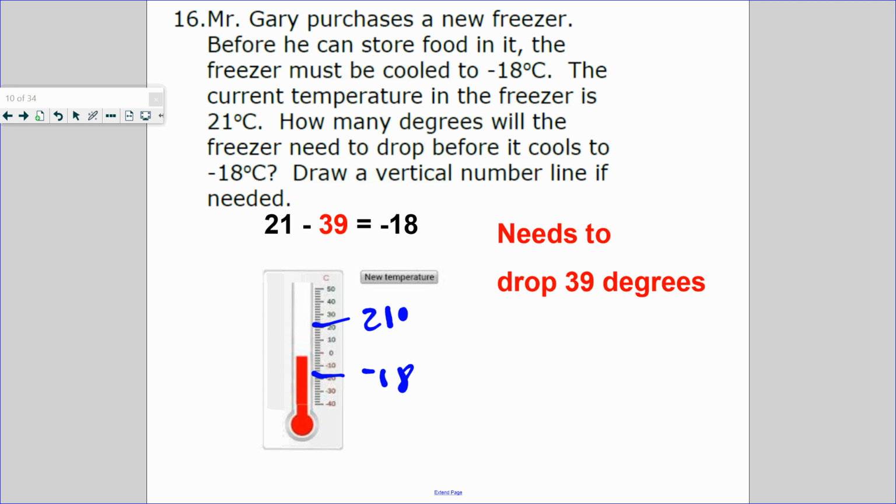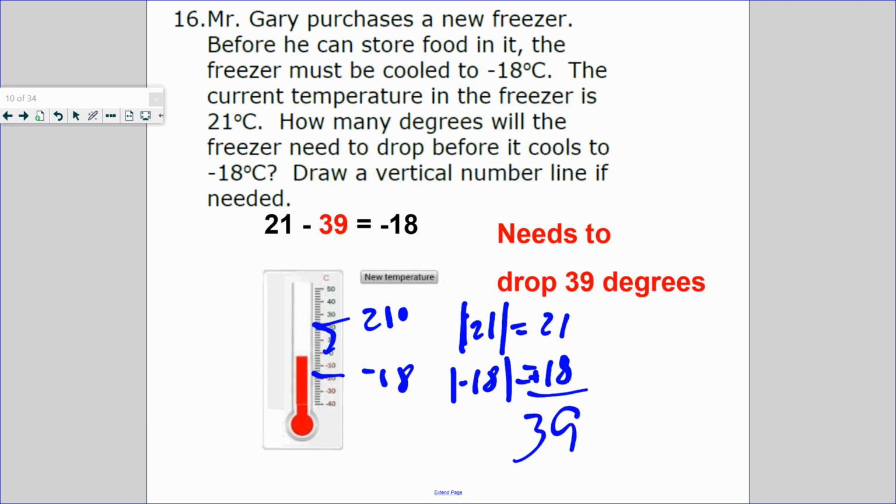2 ways to do this. Absolute value. How far is 21 degrees to 0? 21 degrees away. How far is negative 18 to 0? 18. So how far are they from each other? If you add this up, 39. So the temperature needs to drop 39 degrees. If you wrote negative 39, I'm okay with that because that means the same thing as in word form, needs to drop 39 degrees.